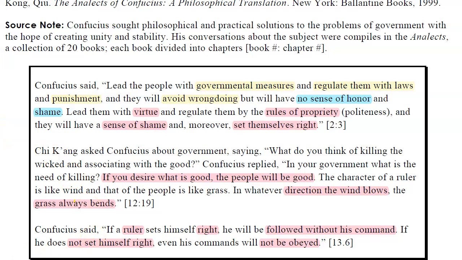In the second paragraph, in the conversation between the leader and Confucius, you can see that Confucius dismisses killing and sees no need for it, because a good leader is someone who desires and demonstrates good character. He creates that comparison between the wind and the citizens, the wind being the leader and the citizens being the grass, and the grass just goes wherever the leader directs, essentially. And the best way to direct, he's saying, is by desiring and showing goodness.